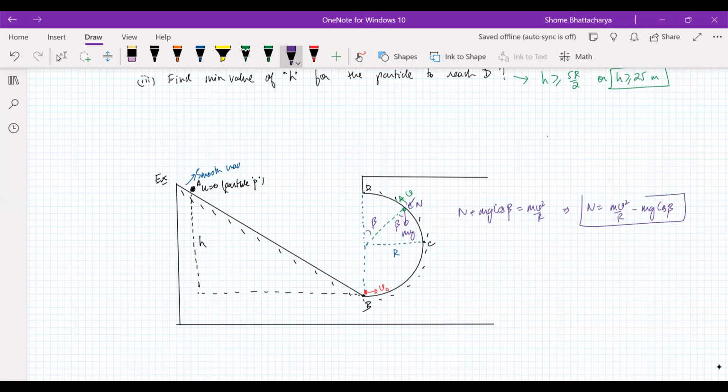then normal reaction can become 0. Okay. So between C and D, if N becomes 0 at some position, because v is equal to root gr cos beta, then the particle will fall. It will fall off. That is, it will lose contact with the surface.